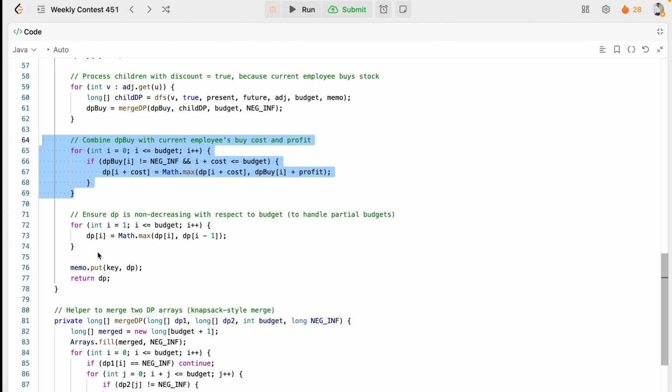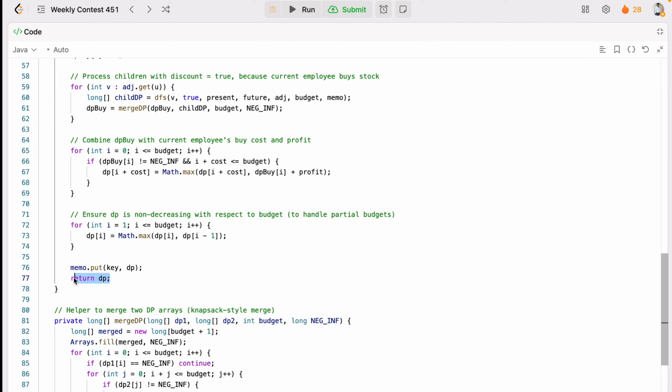Later we have to make the dp non-decreasing over budget, and for that you have to find the max between dp at I and dp at I minus 1. Why? Because we want to ensure that dp at I is at least as good as dp at I minus 1 for increasing budget. Because if you have more budget, profit shouldn't get worse. This step smooths the dp array, so max profit for budget I includes the best profit for any smaller budget as well, right.